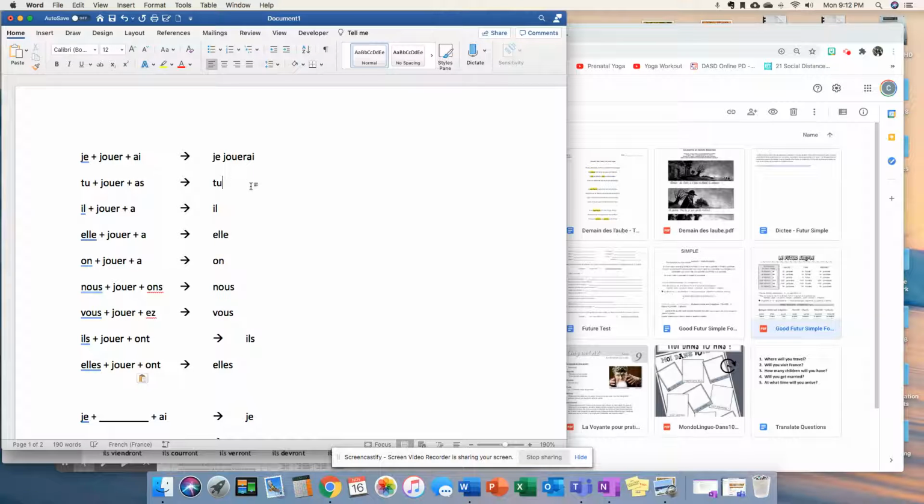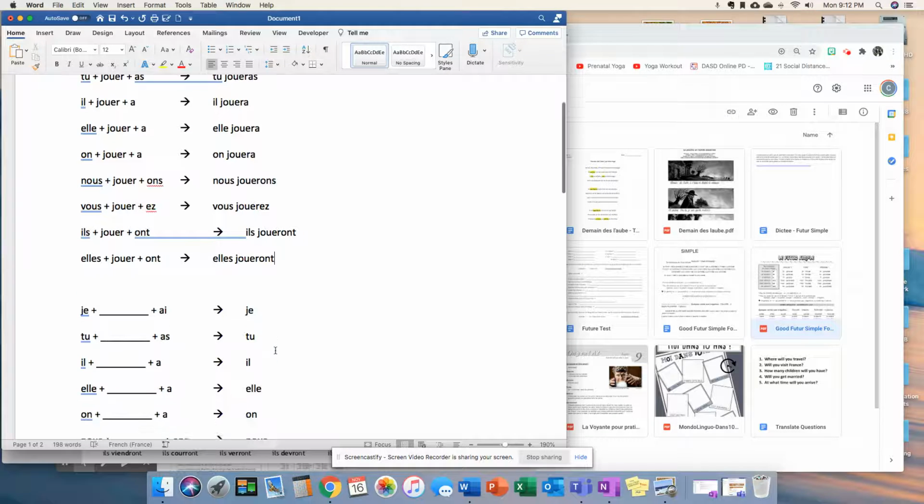Voilà. Okay, so then it becomes tu joueras, il jouera, elle jouera, on jouera, nous jouerons, vous jouerez, ils and elles joueront. Okay, it's literally just the infinitive, slap the ending on it.